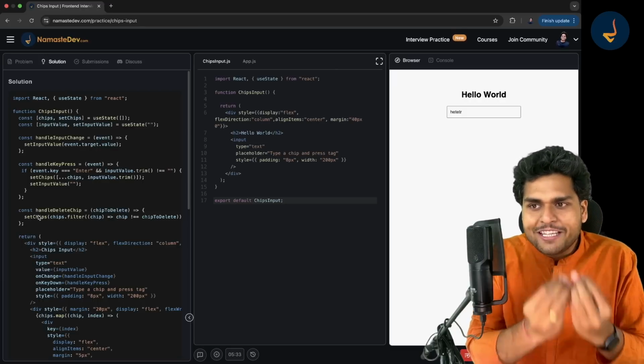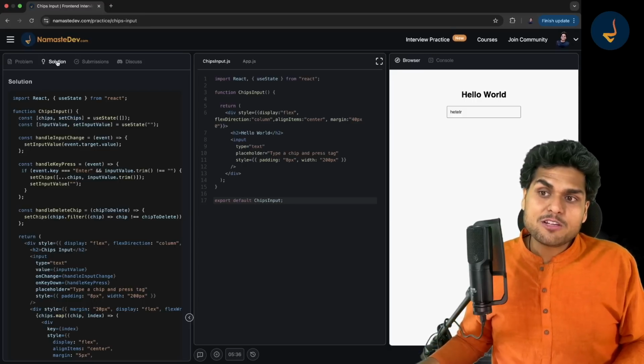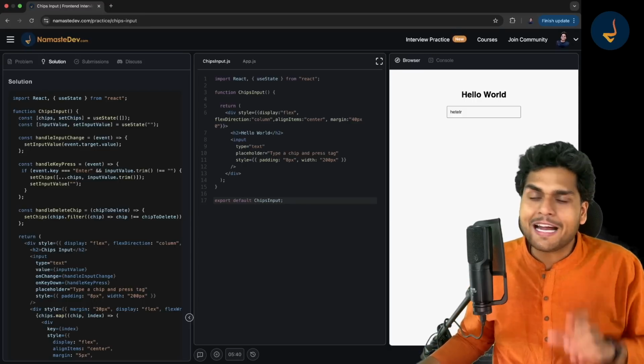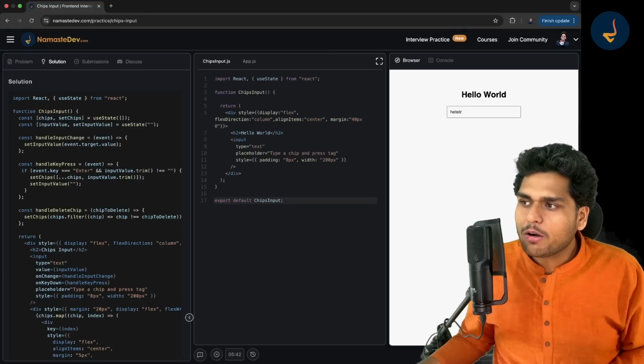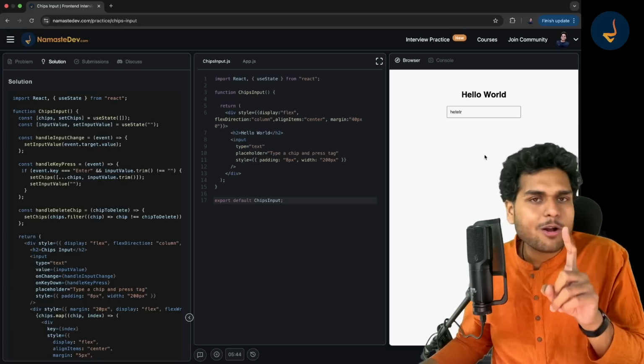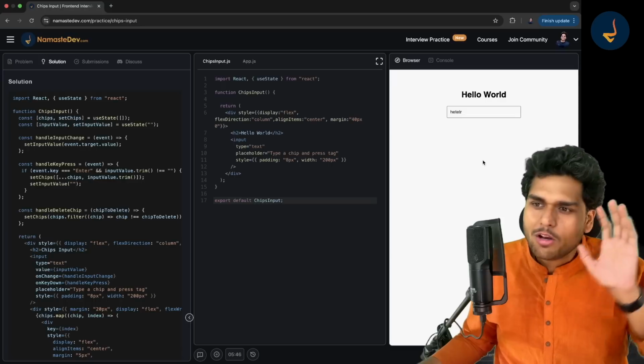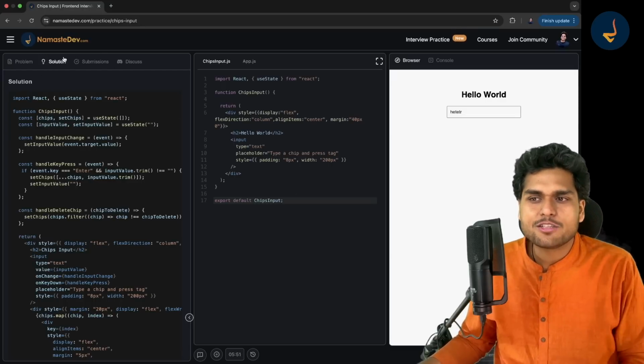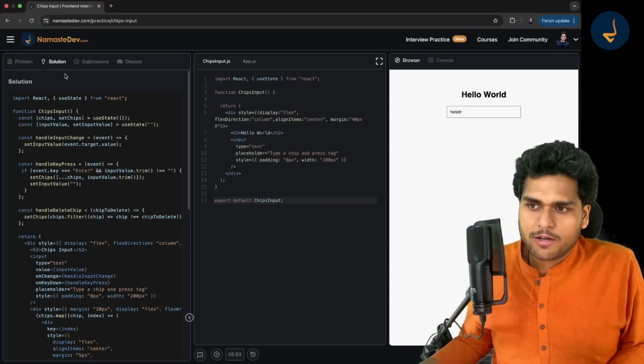Okay, so this solution, and now let me also tell you, you will not be able to go to this solution section. You will not be able to run this code unless you are logged in. You need to be logged in. I am logged in right now. It's just a one-click Google login. You log in, and then you can run this solution. You can see the solution. You just need to be logged in.